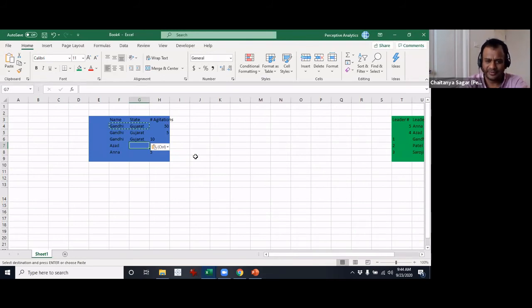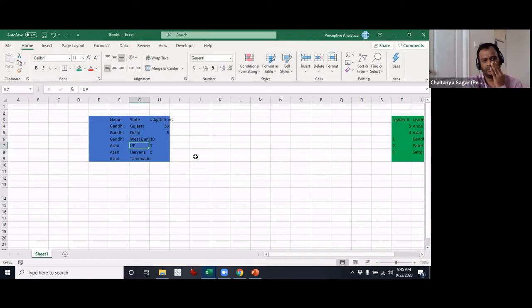Where is Azad from? Anybody knows? Allahabad. Allahabad, okay. What's the state? UP. Okay, so let's assume Haryana, and then we'll have one more, let's say Tamil Nadu. Okay, we'll take this. Delhi, at that time it was not a state, but we'll put that in here. And we'll say West Bengal.